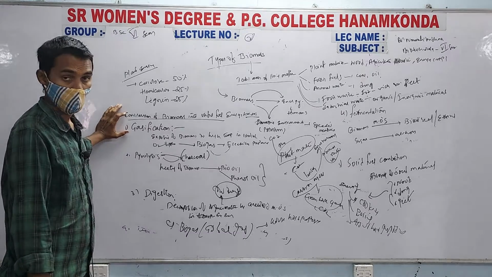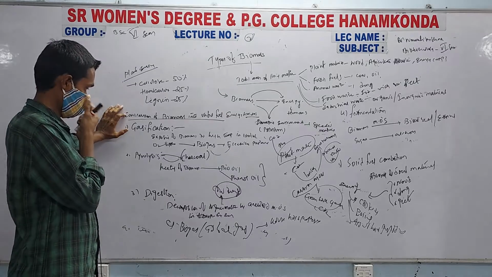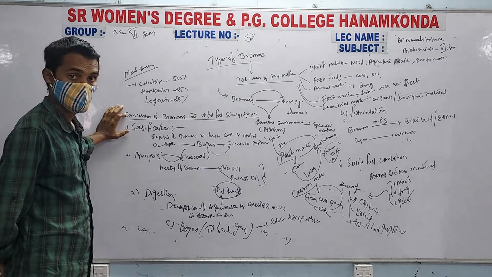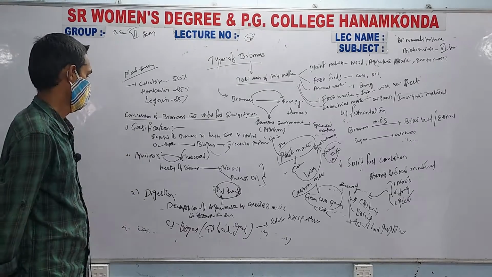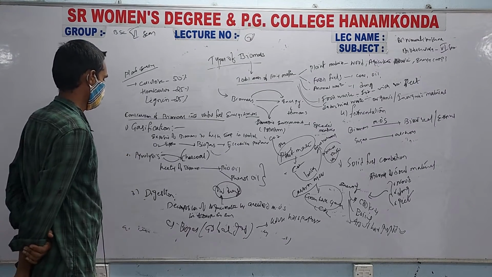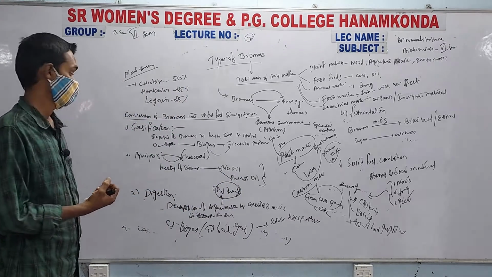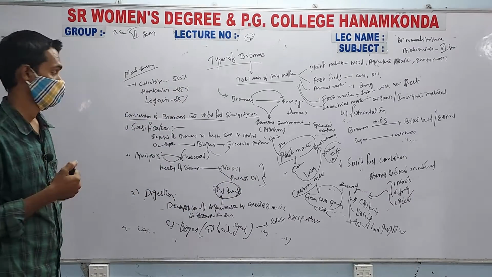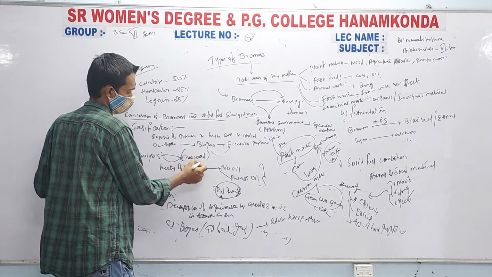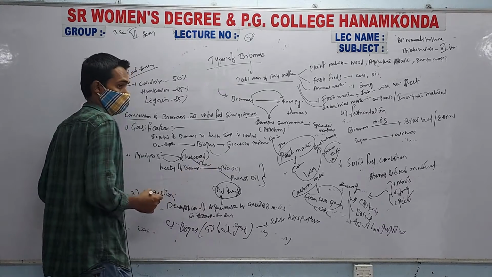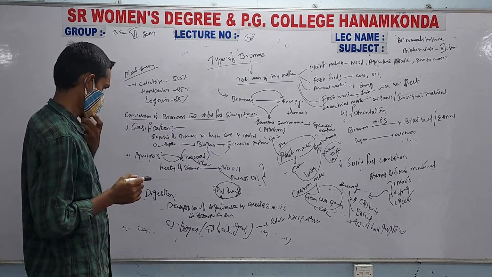So gasification is nothing but production of biogas. Next step is pyrolysis, which is nothing but production of high energy bio oil, that is heating of biomass which produces bio oil, with charcoal as the end product.